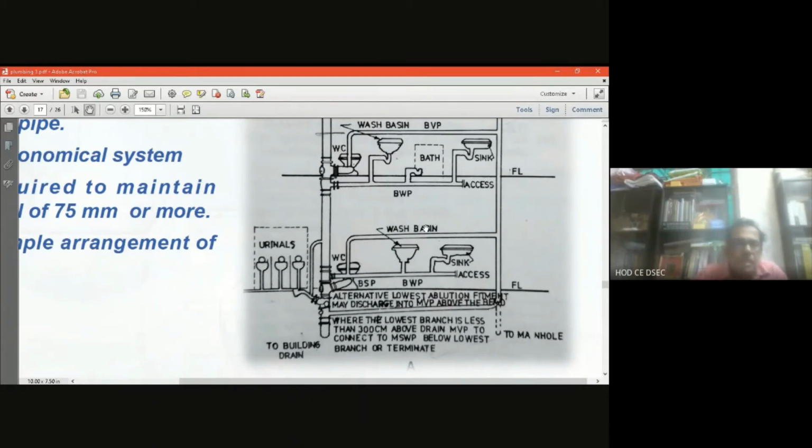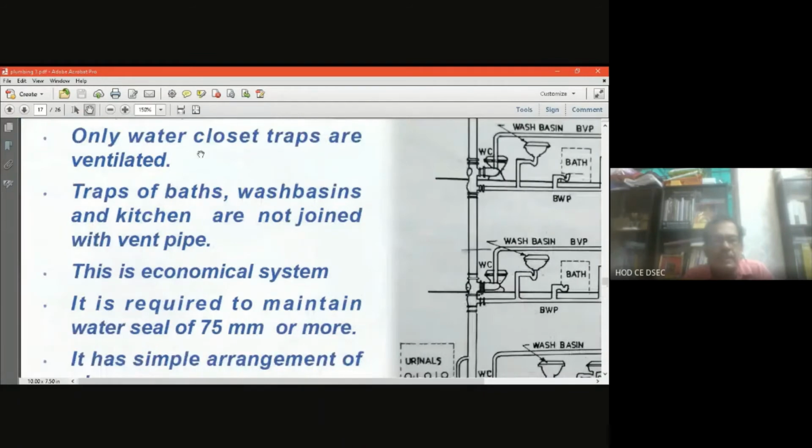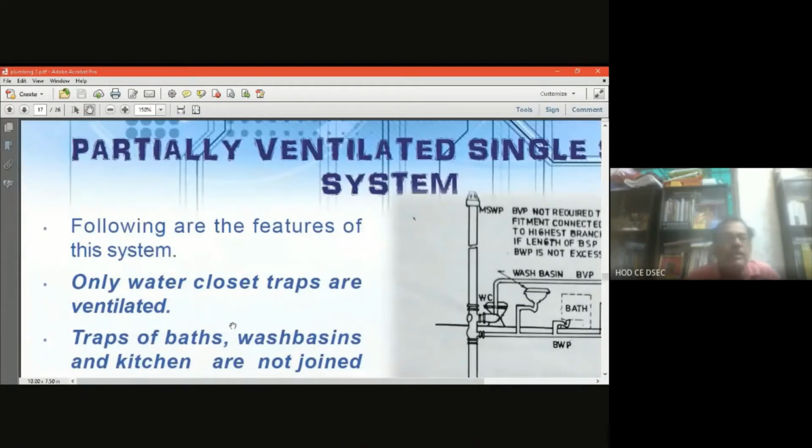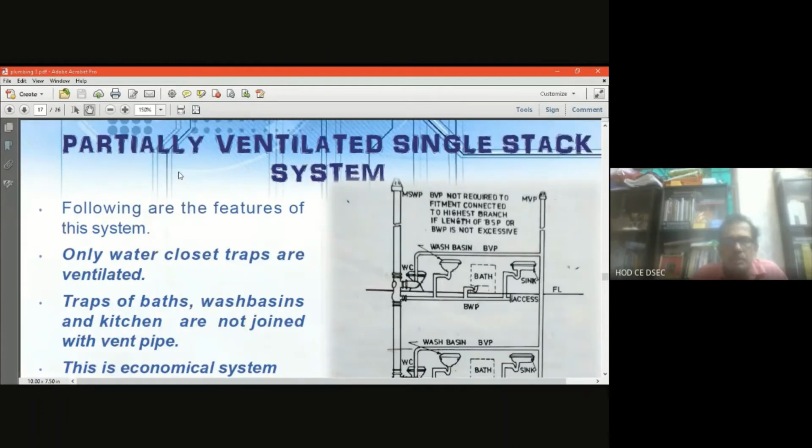Anyway, the special characteristics of the separate ventilation system, partially ventilated system, have been observed. Now I am going to the next portion.